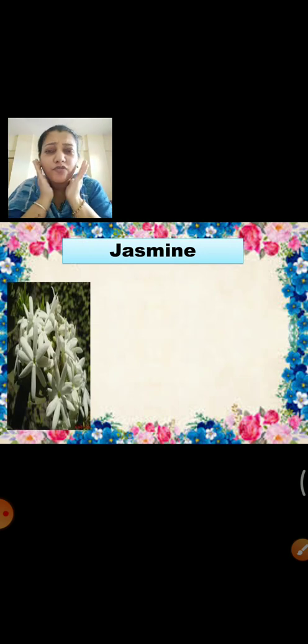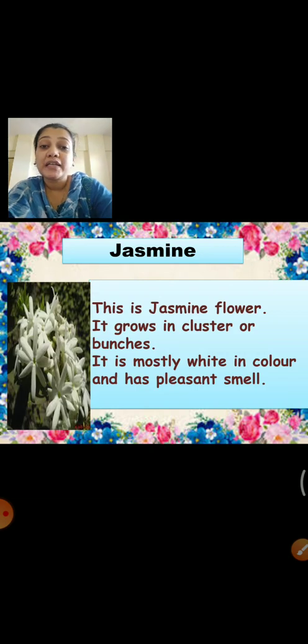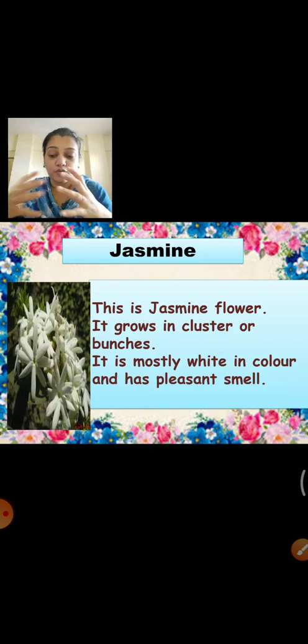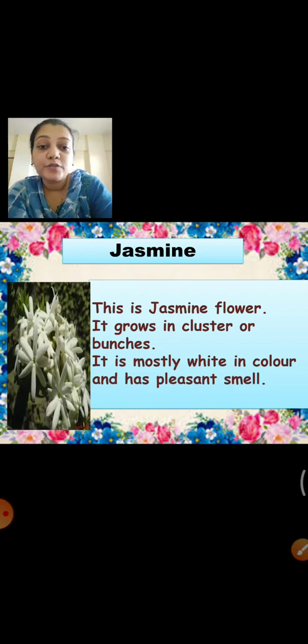Now, what is this? Can you tell me? Which flower is this? No? This is jasmine. It has a very, very beautiful smell. It grows in clusters or bunches. They are always in a bunch. You cannot see one flower alone like a rose. It is mostly white in color and has a pleasant smell. You can tell your mummy, if it is available anywhere outside, she will show you, okay?